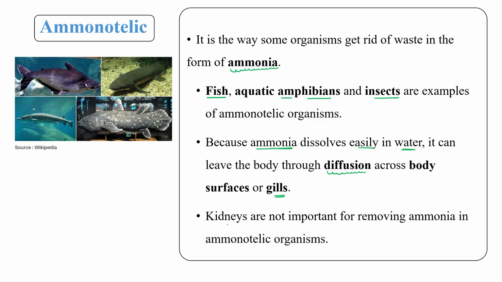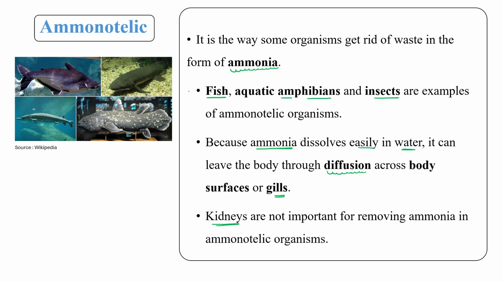So in these types of animals, kidneys are not important for removing ammonia. They just transfer ammonia as a waste product through their body surface or gills.